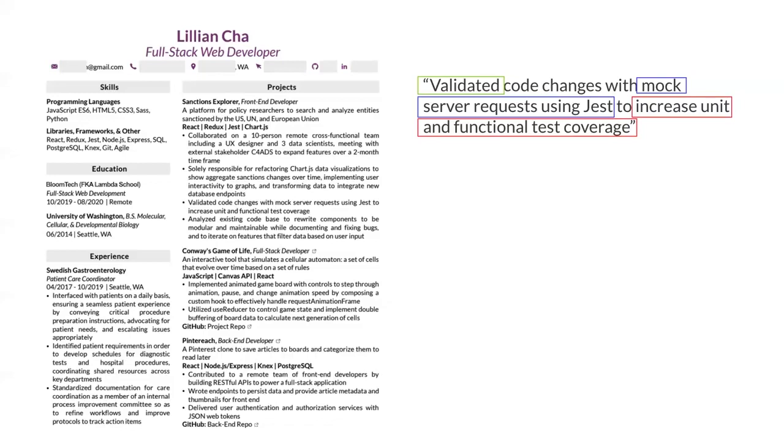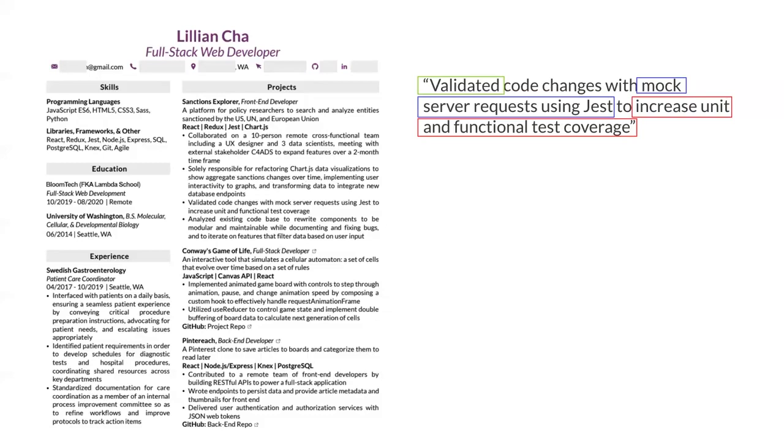If we were to look at this in a different way, she could have just written validated code changes to increase unit and functional test coverage. But then we're missing some of that valuable information about how she did it. Similarly, she could just leave it at validated code changes and have nothing else, but that would have even less information. By adding in more about how she did something and the impact that it has, we have a much better sense of the scope of what Lillian did and why it mattered for the project. And this could help a hiring manager look at this experience and see it in the context of what their team is working on currently.